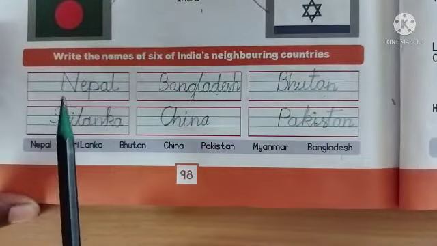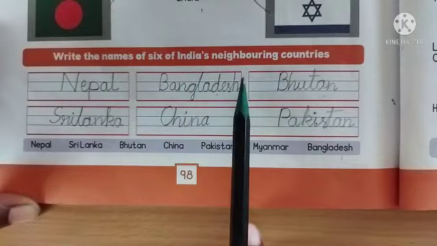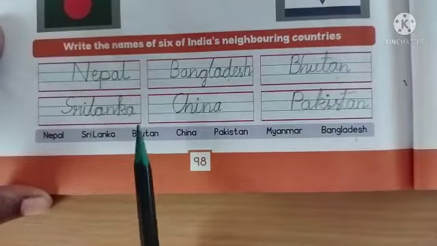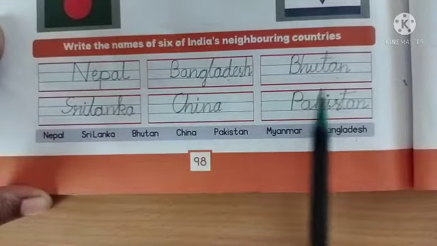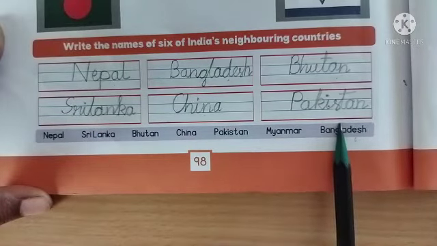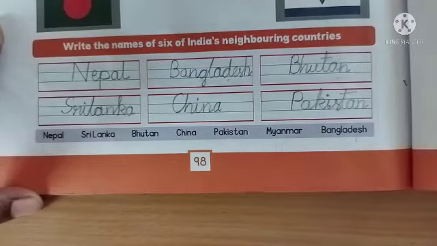Next, we have an activity to write the names of 6 of India's neighboring countries. The neighboring countries of India are Nepal, Bangladesh, Bhutan, Sri Lanka, China, and Pakistan. We have a hint box here to complete this activity.